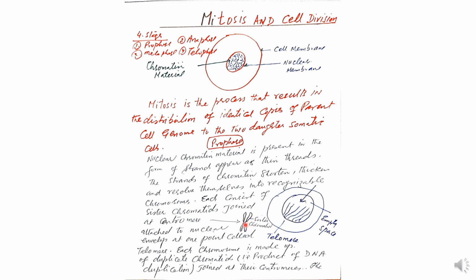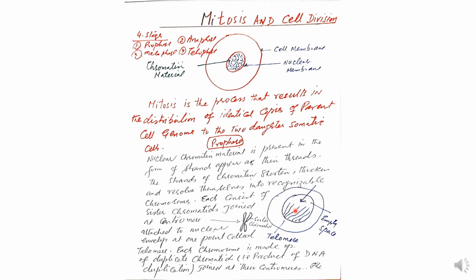This one is the original thread, and it develops its own copy. When the 46 threads develop their copies, their total number becomes 92, which means 46 plus 46 equals 92.